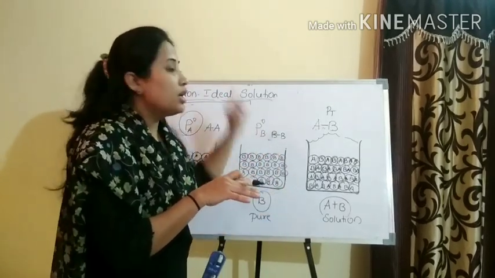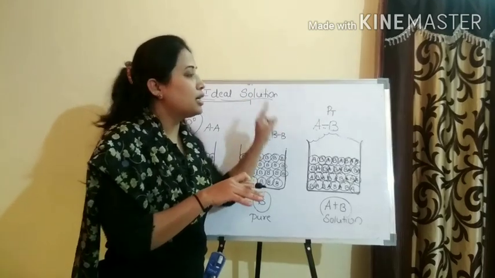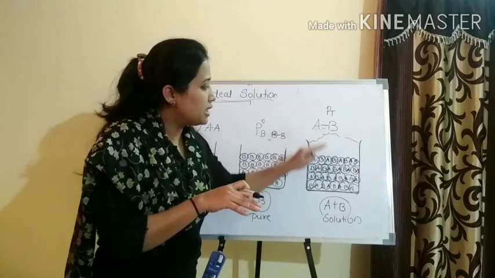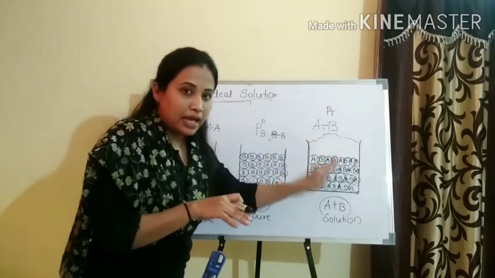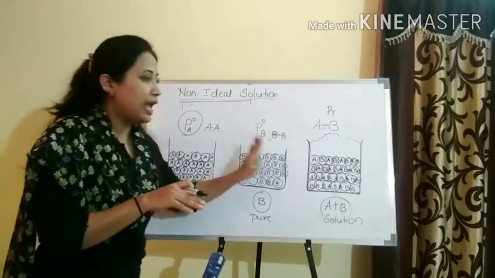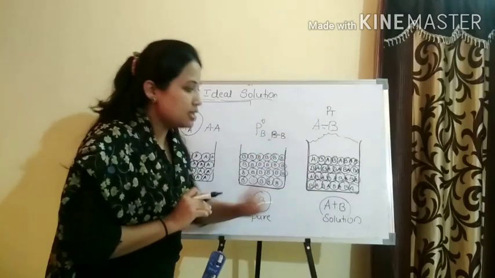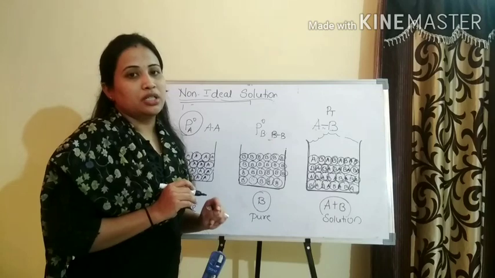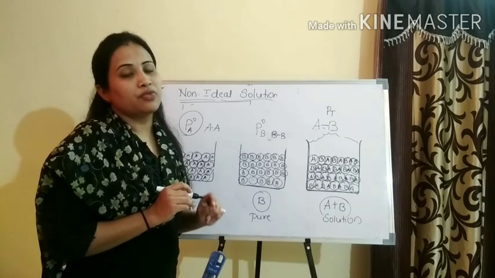But according to Raoult's law, it is supposed to be equal. Here P total after mixing is less than that of pure component A and B. When it is less, it shows the negative deviation from Raoult's law.